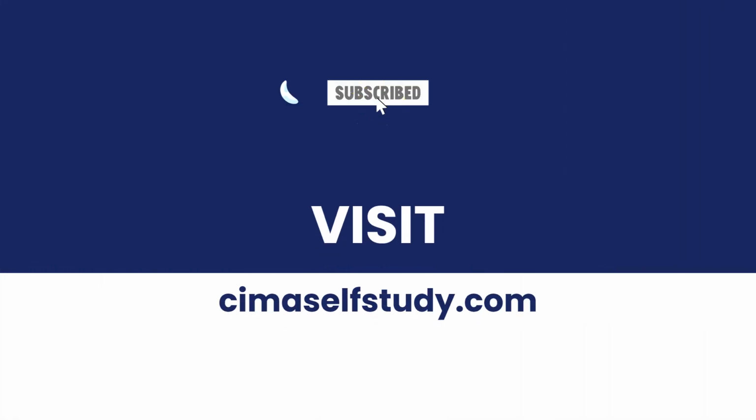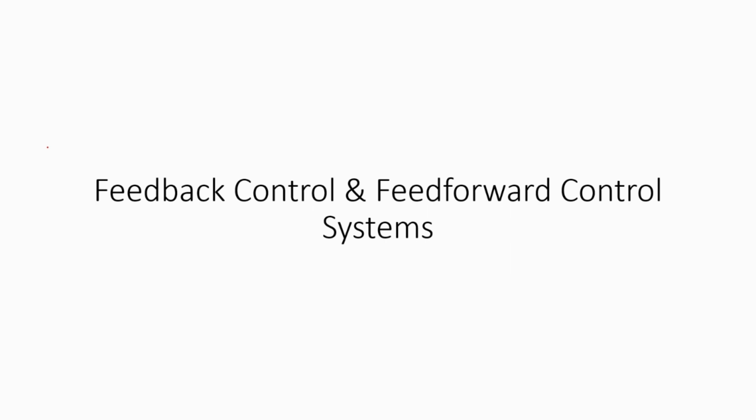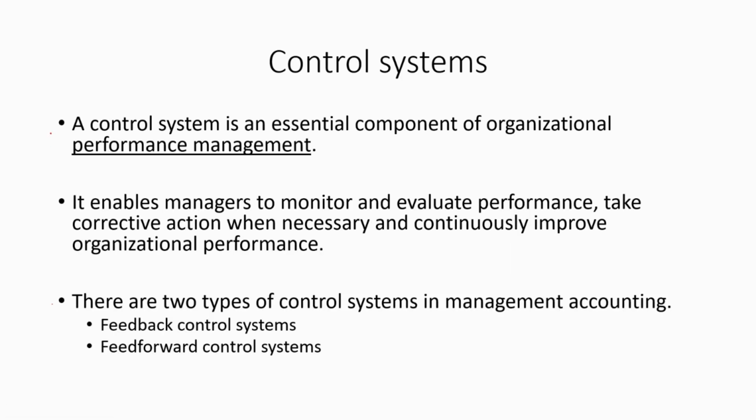In this video, I am going to discuss feedback control systems and feed-forward control systems. What is a control system? A control system is an essential component of organizational performance management. It enables managers to monitor and evaluate performance, take corrective action when necessary, and continuously improve organizational performance.